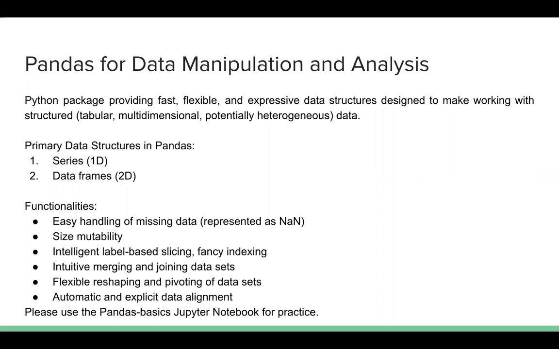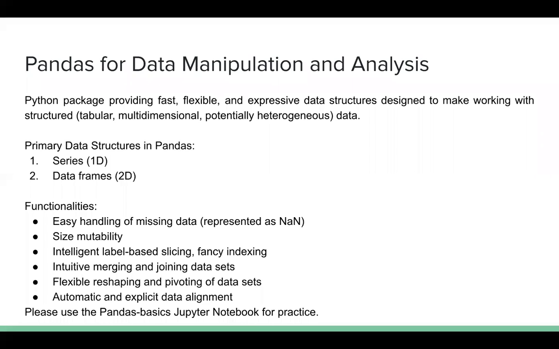There are three different data types in pandas. The first one is called the series. The second one is called the frames. I think the third one is called a panel, but we will never use it. Generally we don't use it.